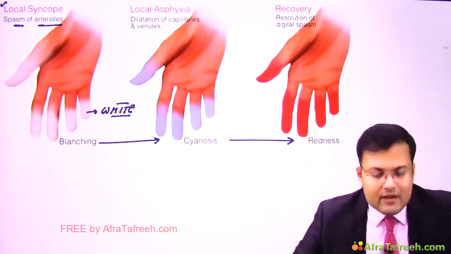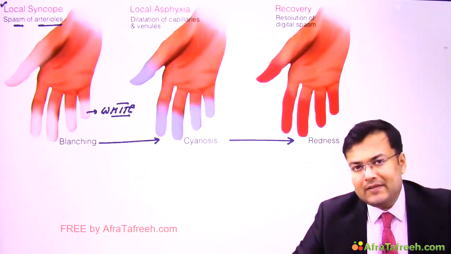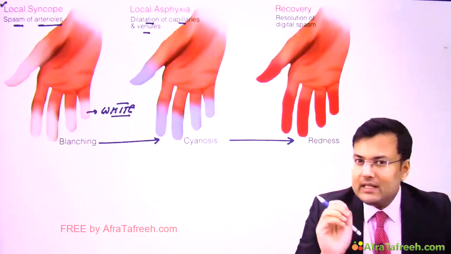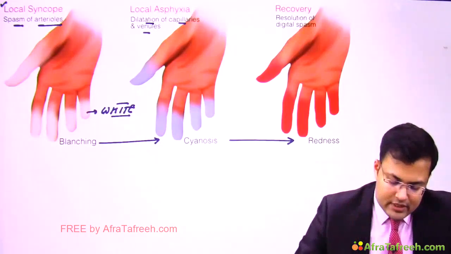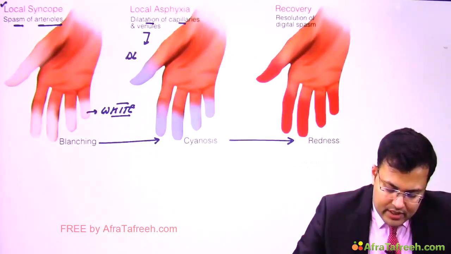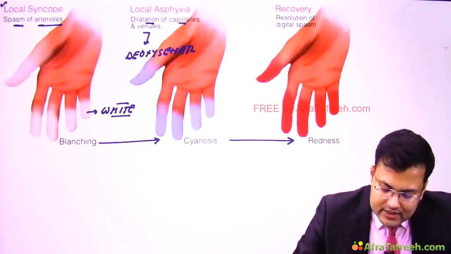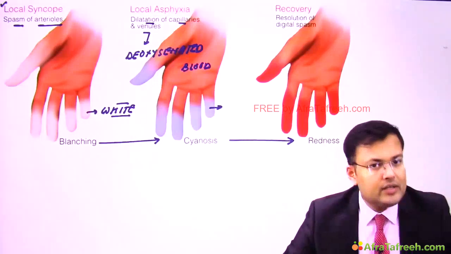Clear? After that what happens? There is local asphyxia. In this stage, there is dilatation of capillaries and venules, and whenever there is dilatation of capillaries and venules, there is collection of what? Deoxygenated blood. And since there is collection of this deoxygenated blood, can you see the appearance? It is bluish.